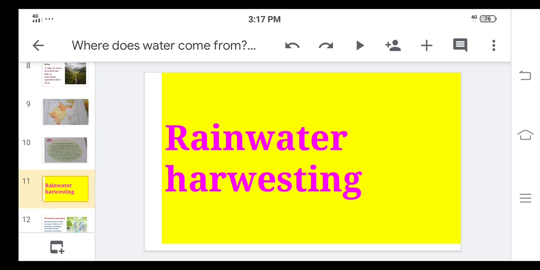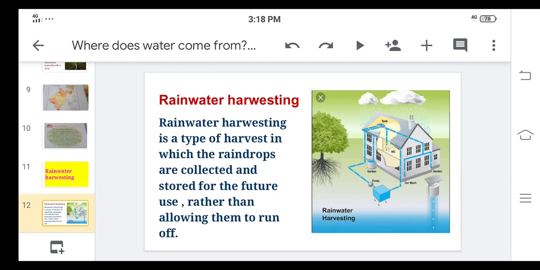As we have seen in the water cycle, in the summer season, due to the temperature, whatever water is present in the water bodies evaporates due to the heat, hot sun. So we should find adequate ways to store the water in the rainy season only. So one way to store the water is rainwater harvesting. So what is rainwater harvesting? See, rainwater harvesting is a type of harvest in which the raindrops are collected and stored for future use rather than allowing them to run off.